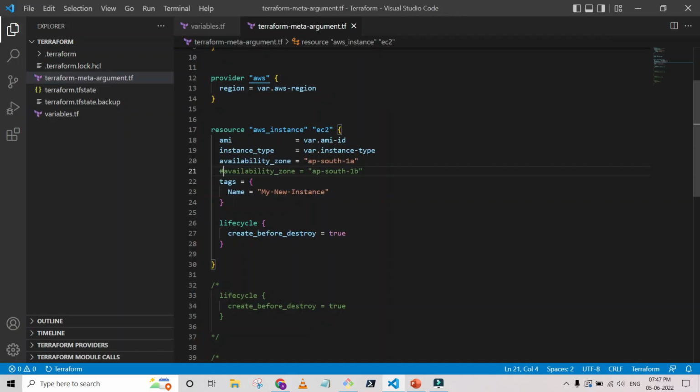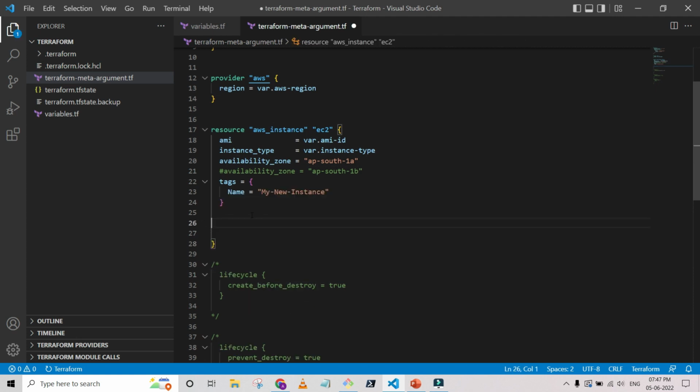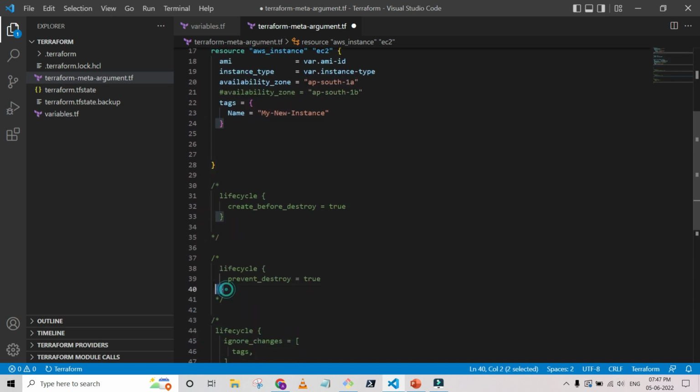You can see in the terraform file, this is the lifecycle. Now I am going to remove the earlier part because we already discussed it. And now the prevent_destroy flag is true, and we are going to apply it.